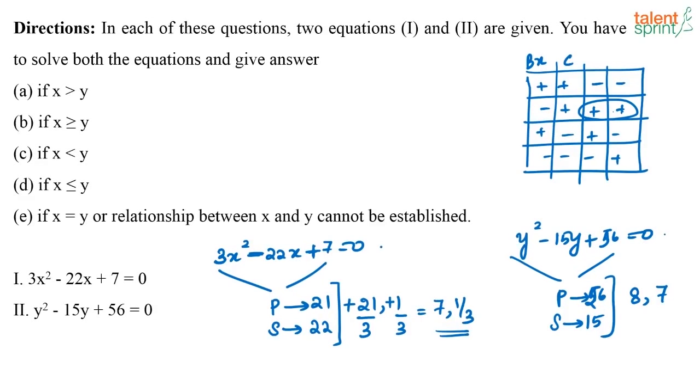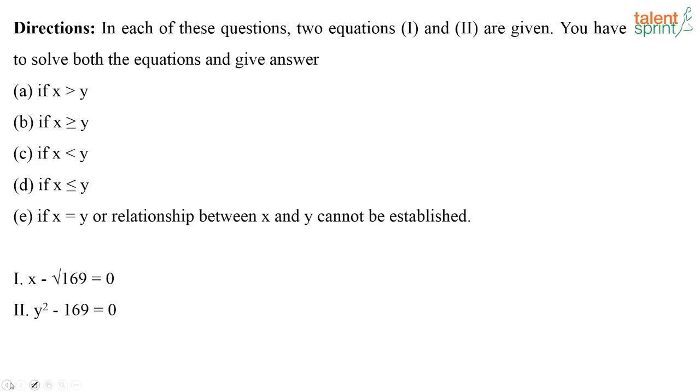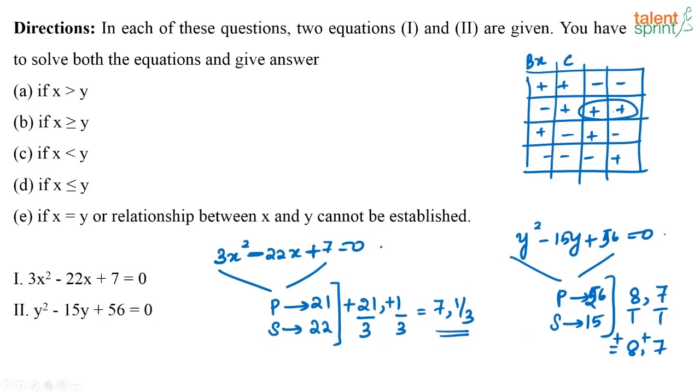Here the coefficient of y squared is 1. So the roots that I am looking at are 8 and 7. Again using the sign table, I can say both of these roots are positive. So what is the relationship between x and y now? This is the value of x and this is the value of y. So I can say that y is greater than or equal to x. That is the answer that we are looking at, which is option 4.